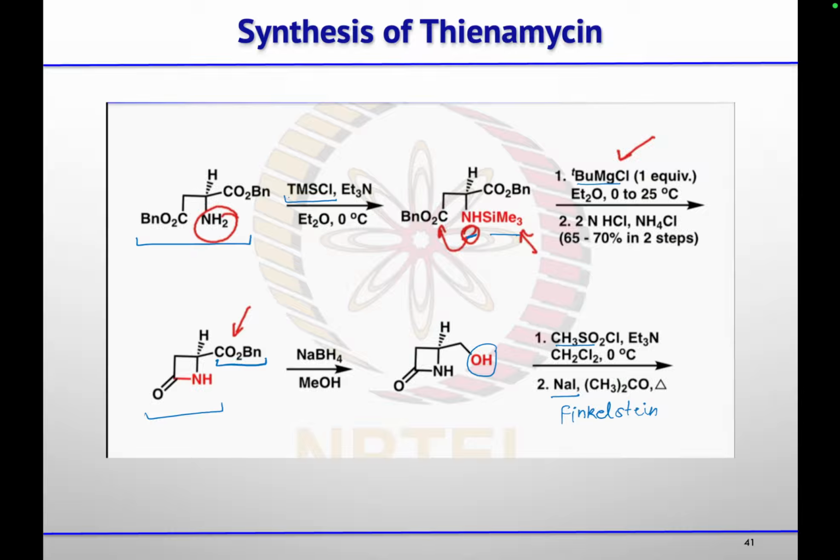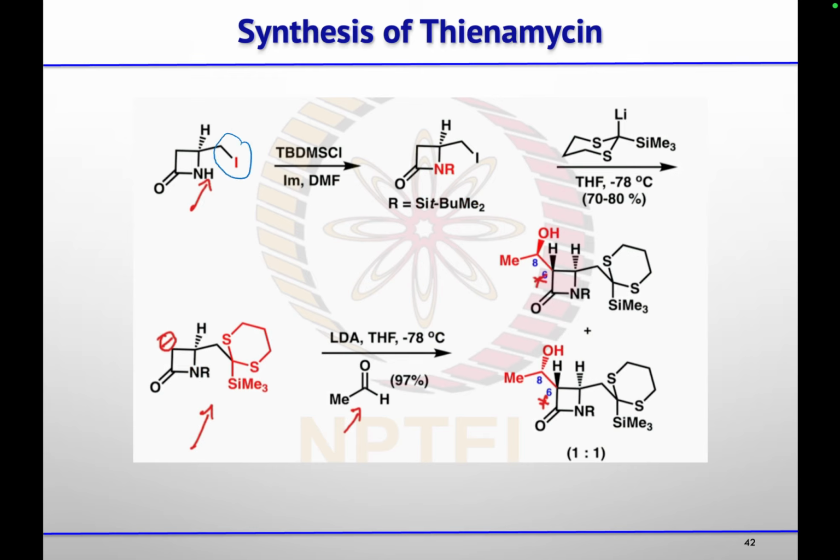Where that Appel reaction didn't work, then we have to use this two-step procedure. So for some of the reactions we can't use this Appel reaction, or this reaction will not work. Then we have to convert that alcohol into a good leaving group, and then substitution with sodium iodide or potassium iodide in acetone under heating condition will give you the product. So that's what they used here. So then they got this iodo compound, and then nitrogen they protected using this TBDMSCl, tert-butyl dimethylsilyl chloride.